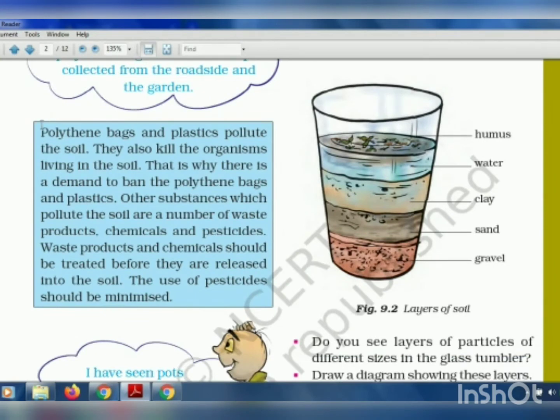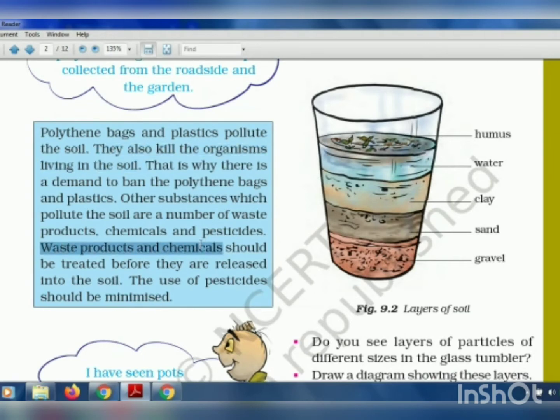Now we know that polythene bags and plastics pollute the soil. Why? Because they kill the organisms living in the soil. Because they don't allow the air to pass through. So they stop the air from going deep inside the soil. And the organisms which live inside the soil are not able to breathe. And that is why they will die. So that is why it is written they also kill the organisms living in the soil.